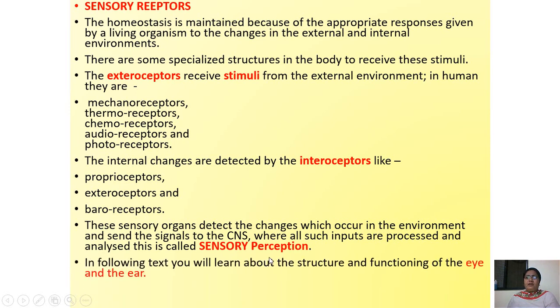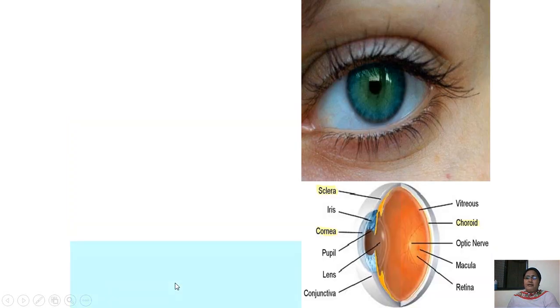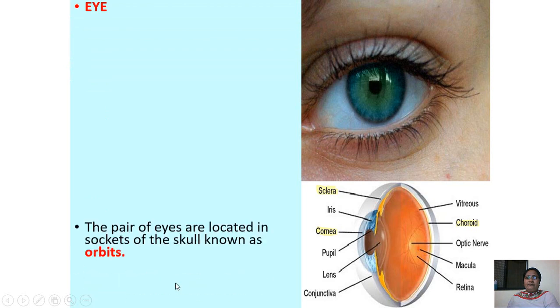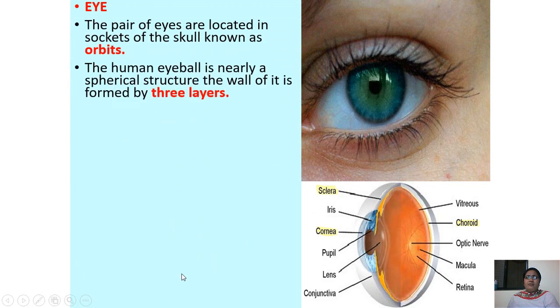In this following test, you will learn about the structure and function of the ear and eye. Now we shall study about the eye. Everybody knows that the structure of the eye is spherical. Okay, here you can see it is spherical. The pair of eyes are located in the sockets of the skull, known as orbits. The human eyeball is a nearly spherical structure.